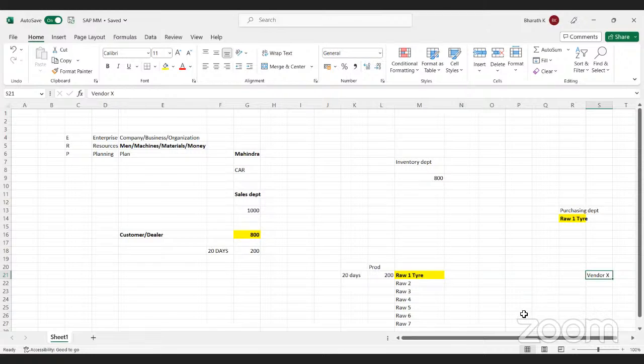But whenever we are purchasing any material, we have to check the quality of that material. What happens if you are not checking the quality? For example, I am purchasing some tire material and I am not checking its quality. Then I manufacture the car and deliver it to the customer. The customer will use the car for 10 days, 20 days, and start raising complaints about the poor quality of the tires. Mahindra is a branded company which has a good reputation in the market. If they get such complaints from customers, they lose their reputation, right?